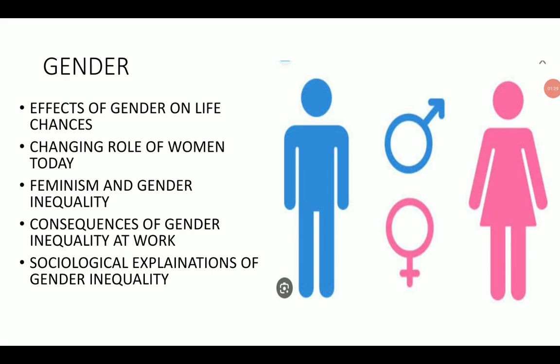Now, another reason is that women are poorer than men because people don't let women work. They think that women have to take care of the children. They have to do the household chores. So women are poorer than men, and these are some of the reasons that affect the life chances of a woman. Let's talk about the changing role of women in modern society.